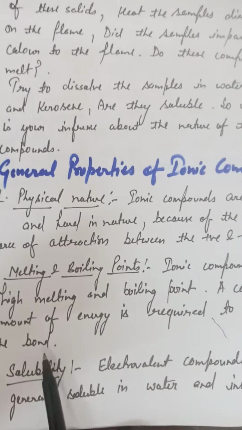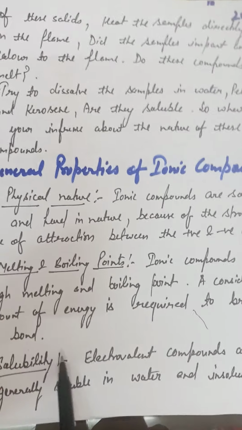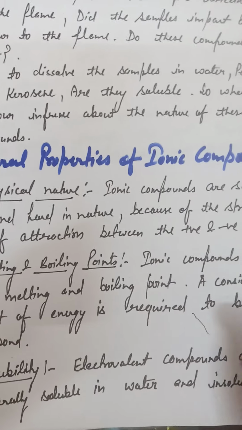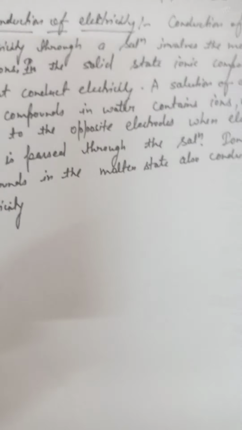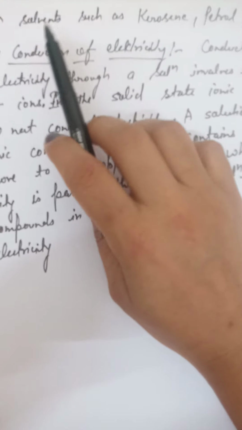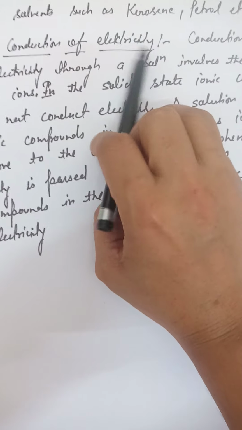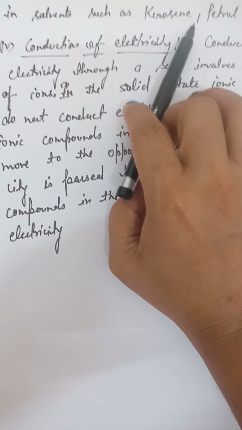The next property is solubility. As we know, electrovalent compounds are soluble in water, but they are insoluble in solvents such as kerosene and petrol, so they do not dissolve in these types of liquids.